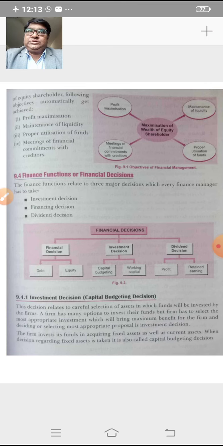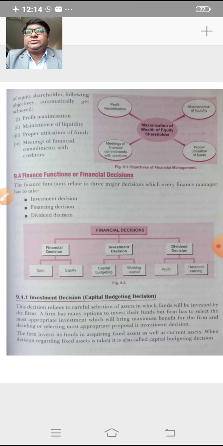So before investing any amount in any project, the financial management has to take various decisions, because in such types of projects various risks are also involved. So they are long-term decisions, and therefore they are irreversible. That means once the decision is taken, it cannot be changed.